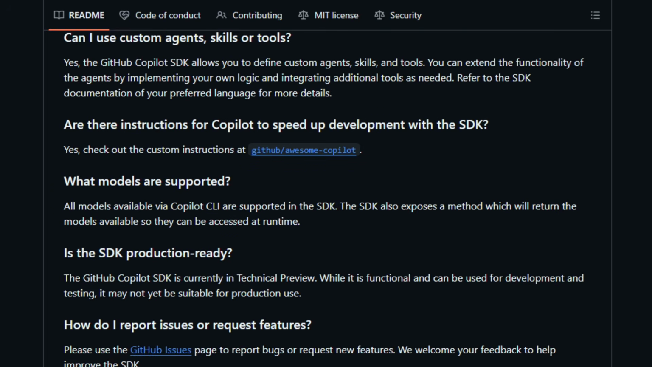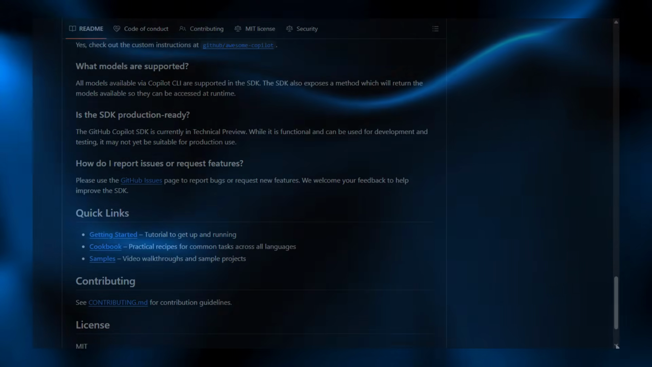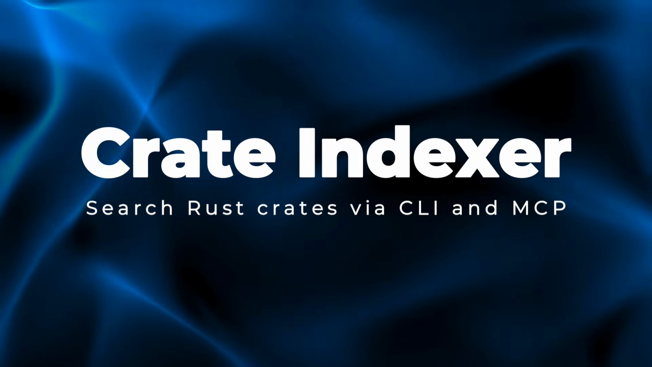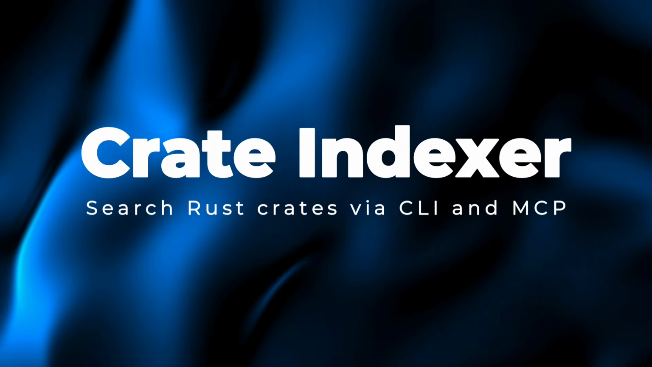Try the Copilot SDK in your app and extend Copilot agent functions. Project number 15, Crate Indexer, search Rust crates via CLI and MCP.